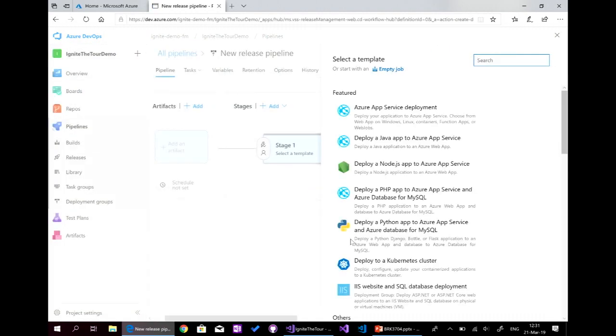And here we have what we call environments or stages. So when developing a project, we have multiple environments, minimum dev and production, or we can have dev, stage, production, etc. And here we can add many tasks.